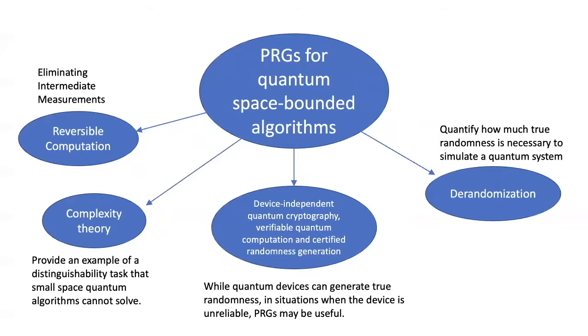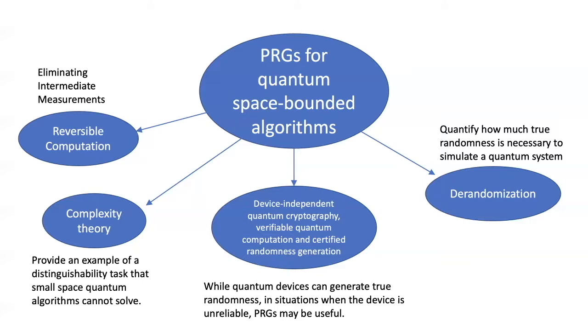We think this concept of pseudorandom generators for quantum space-bounded algorithms that read random bits is interesting in its own right. One reason it's interesting is, of course, the connection with eliminating intermediate measurements that I already described before. But we think it might be interesting from other perspectives. For example, PRGs provide an example of a distinguishability task that small space quantum algorithms cannot solve. So the problem of distinguishing a truly uniformly random string from a pseudorandom string is something that small space quantum algorithms cannot solve. And this is interesting from a complexity theoretic perspective.